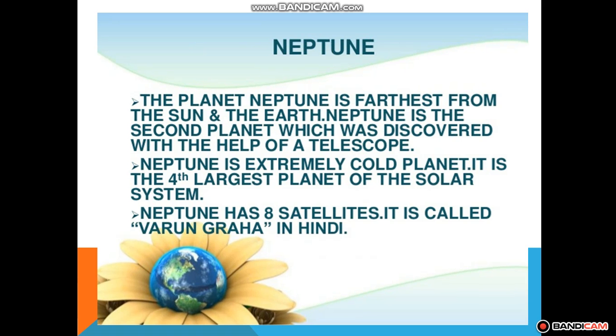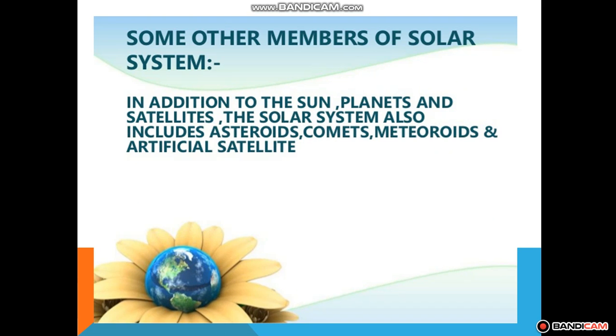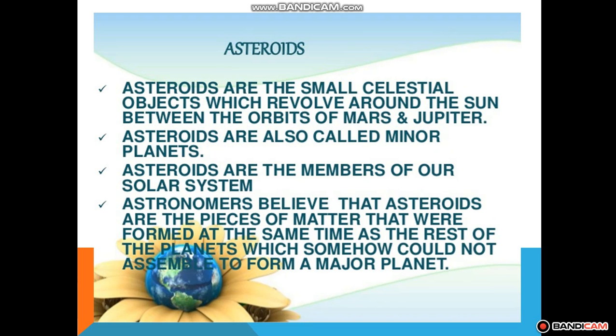Students, stars और planets के अलावा भी कुछ members हैं solar system के that we discussed in the starting, that are asteroids, comets, meteors and meteoroids, right? So let's learn about some of them. So first are the asteroids. Asteroids are small celestial objects which revolve around the sun between the orbits of Mars and Jupiter.